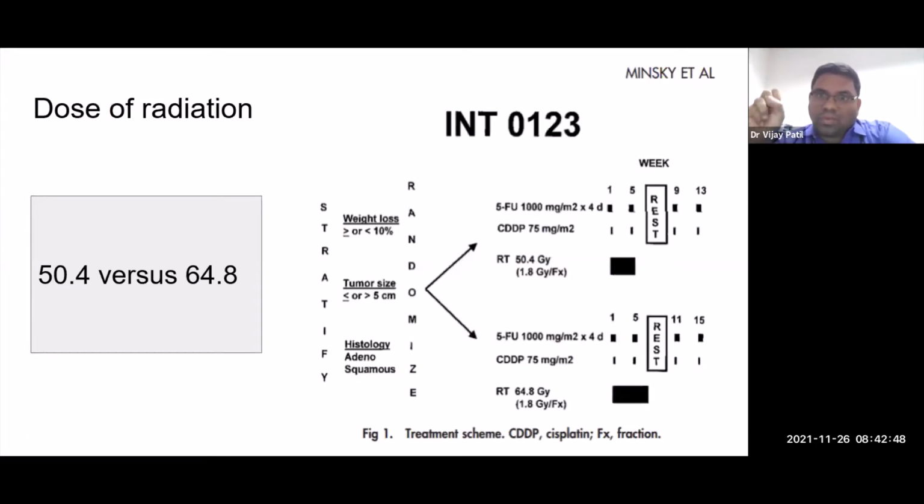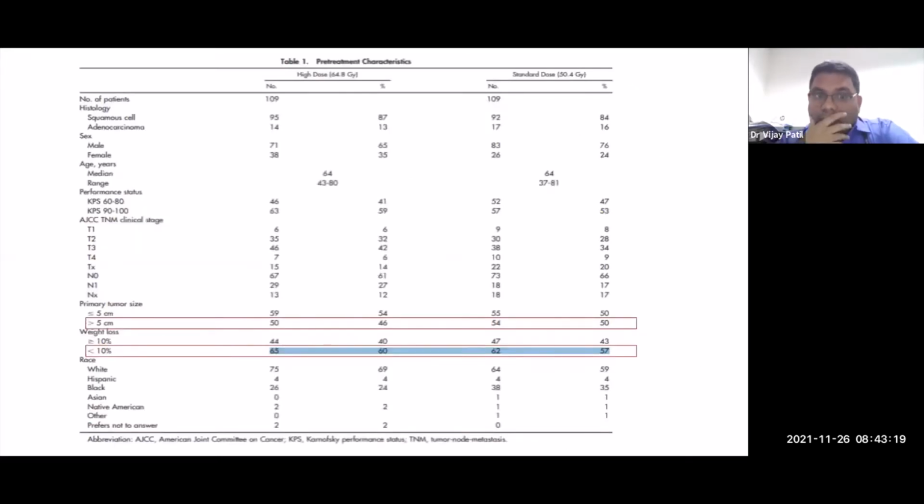Now, the question comes, if you want to treat, what should be the dose of radiation? There have been good studies. There are actually 2 randomized studies. I'm not showing the latest study which has come in JCO. I'm showing you the classical study which came in JAMA a few decades back, where they gave the patient CTRT, along with the chemotherapy which was given as 5-FU cisplatin. The question was, 50.4 gray was considered the standard, 1.8 gray per fraction. If the dose increases to 64.8, does it lead to an improvement in outcomes?